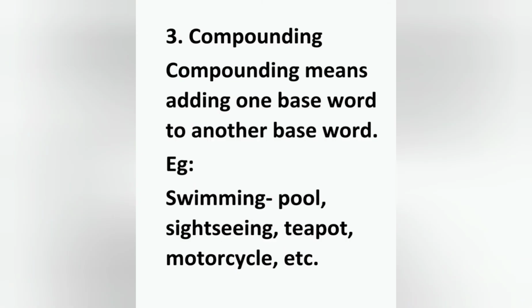Next one is compounding. Compounding means adding one base word to another base word. Example, swimming pool. Swimming is a base word and pool is another base word. Combination of these two words creates a new word, swimming pool. Another example, sightseeing. Sight is a base word and seeing is another base word. Combination of these two helps to create a new word, sightseeing. Another example, teapot, motorcycle, etc.